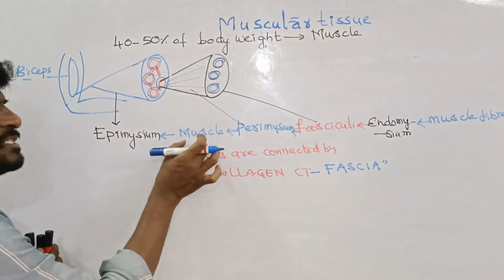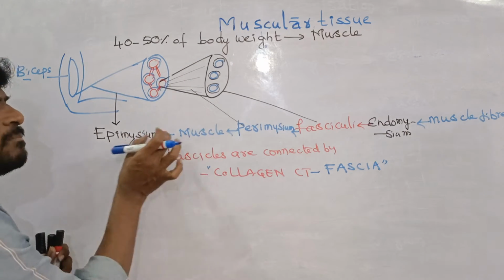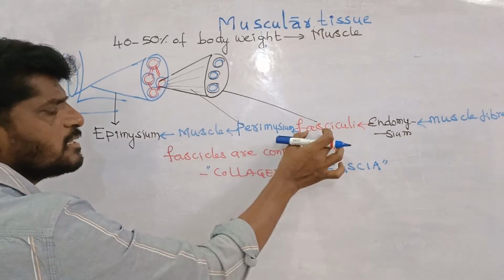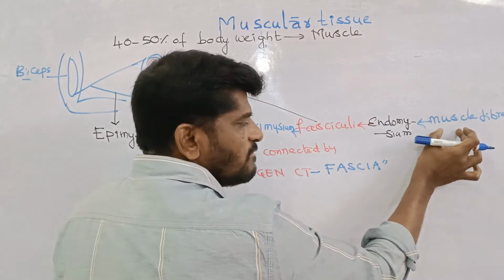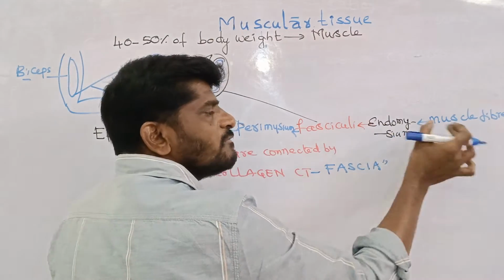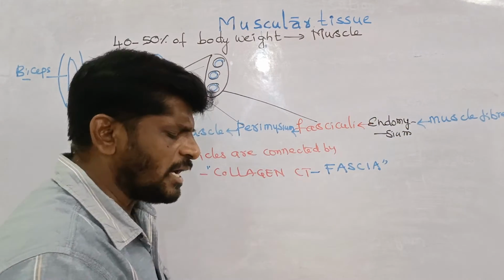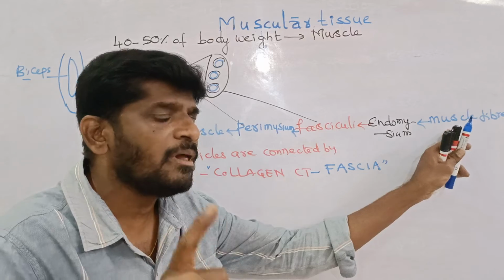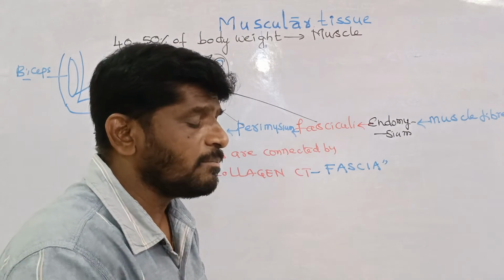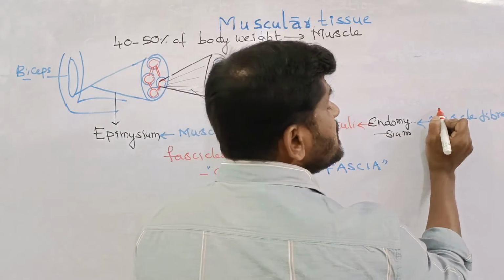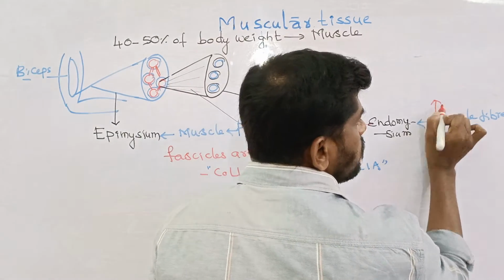So the muscle has the epimysium over it. Muscle contains the fasciculi, over the fasciculi is the perimysium, fasciculi contain the muscle fibers, and around that fiber is the endomysium. I wrote one very important point: the muscle fiber is the structure which is going to contract.